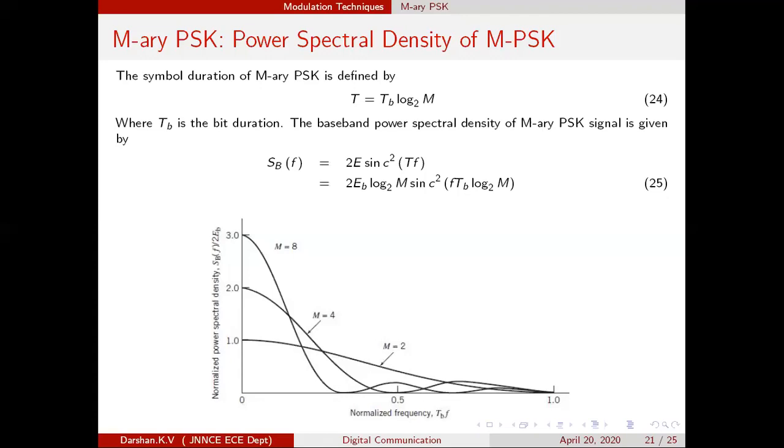So an attempt will always be made to reduce the signal bandwidth. Now if you observe the power spectral density graph, M equal to 8, that is the 8 PSK signal, PSK with 8 symbols, occupies a smaller bandwidth than the other MPSK signals or QPSK and BPSK signals. So the higher the value of M, the lower the bandwidth occupied. Therefore we will choose the higher-array PSK signals. That is what we can understand from this particular slide.